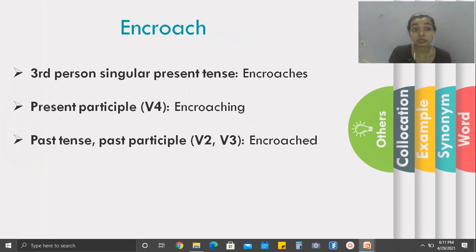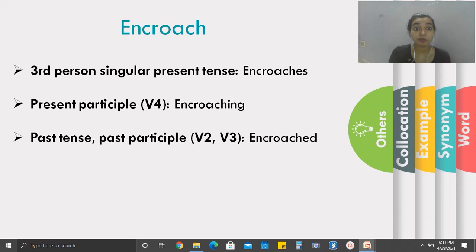The third person singular present tense form of encroach is encroaches. The V4 or present participle form of encroach is encroaching, like it is encroaching or something like that. And the past tense and past participle form of encroach is encroached, with ed.